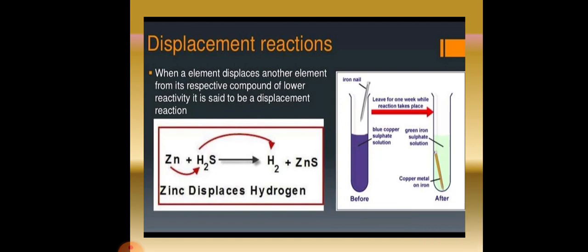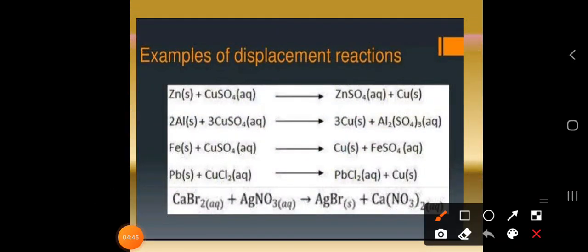Dear students, now let us take another set of examples to understand these things. Here Zn plus CuSO4, the same reaction. Zinc is a more reactive metal compared to copper in the copper sulfate solution. So zinc will form a bond with SO4 and copper will be separated out. Aluminium, the same thing, it will displace the copper. Next, copper is also displaced by iron, and copper is displaced by Pb, that is lead.